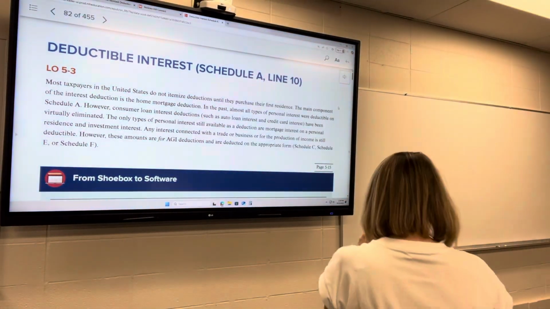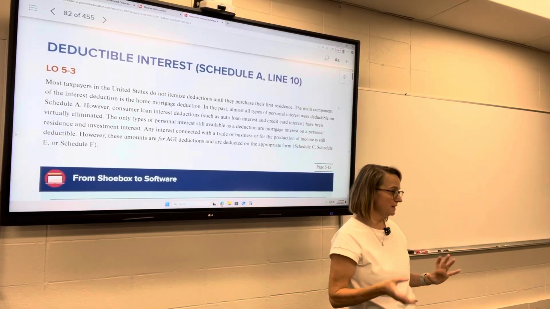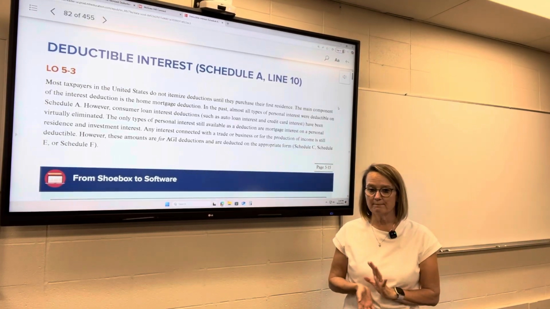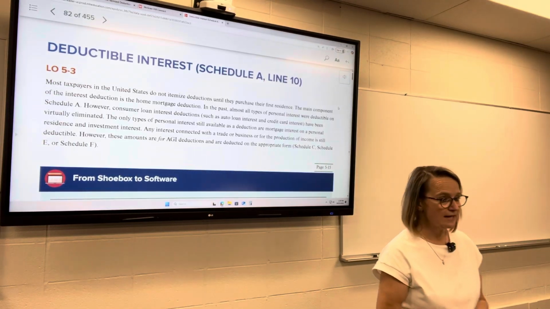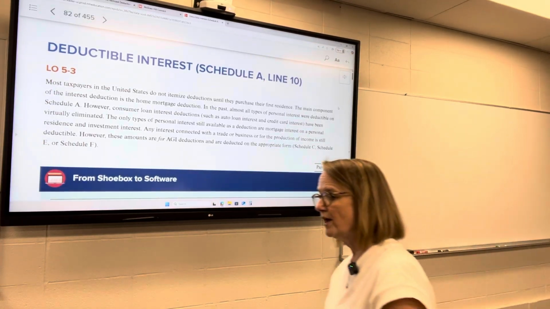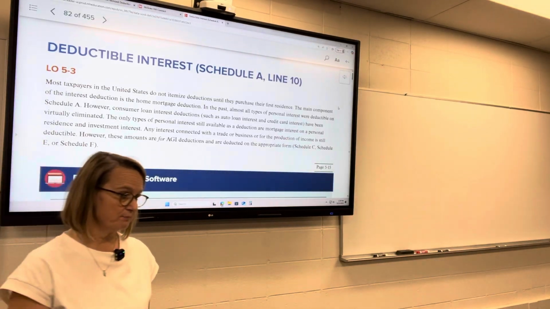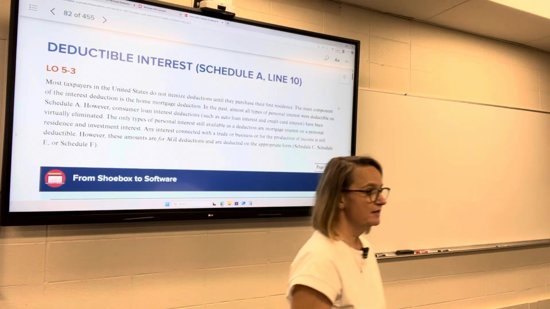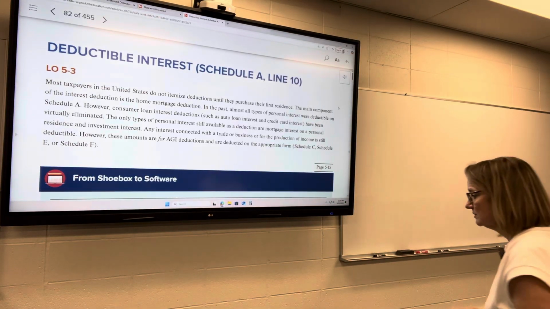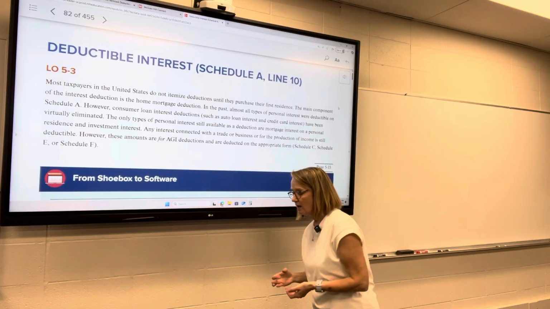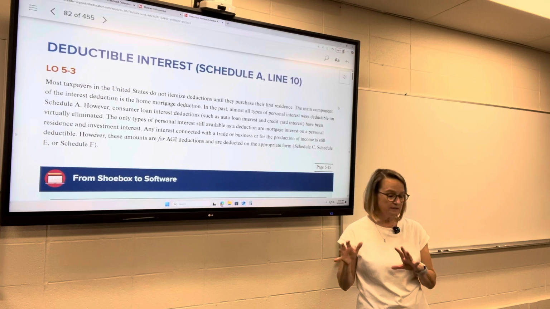Okay, so for interest, normally personal expenses are not deductible to individuals. There are some limited exceptions to that. Interest, when it pertains to a home mortgage, is one of those exceptions, and when it pertains to investments. So even though these are for personal property, these are exceptions to that non-deductibility rule.